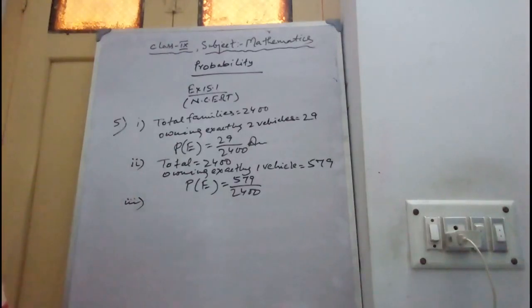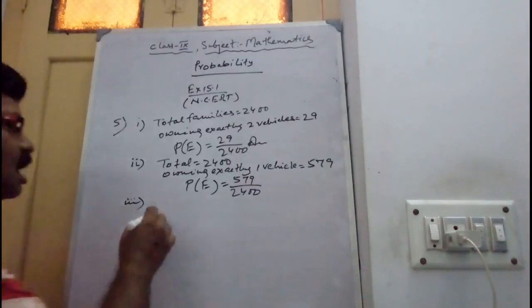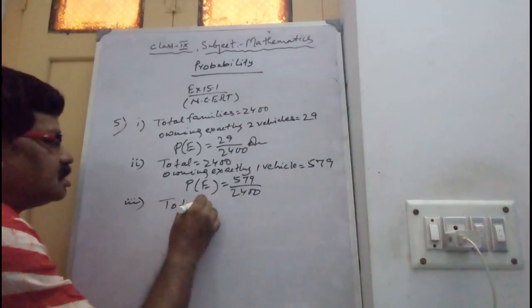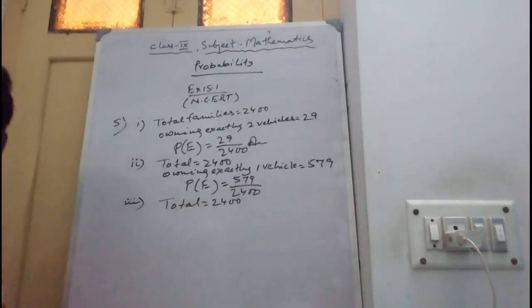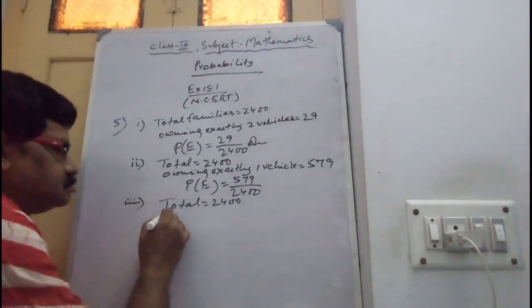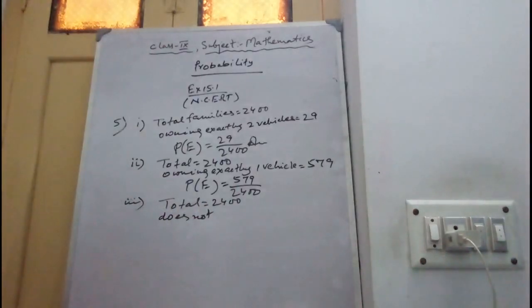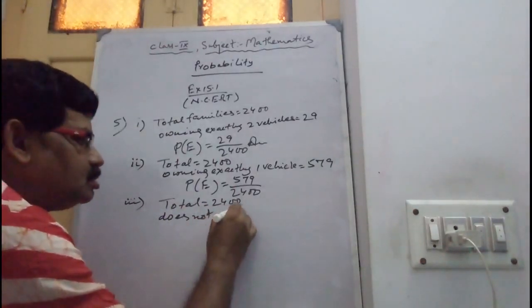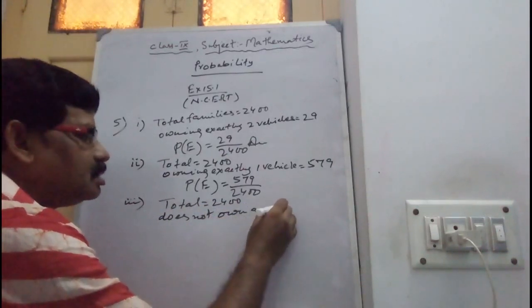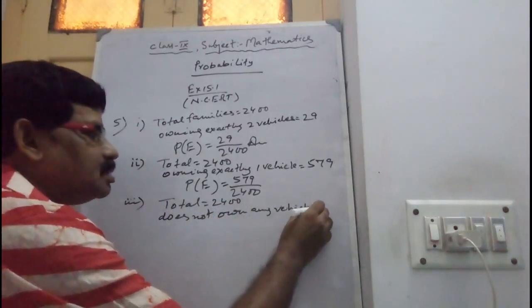Roman 3. Earning less than 7,000 per month and does not own any vehicle. So total families 2400. Owning no vehicle, that is 10.